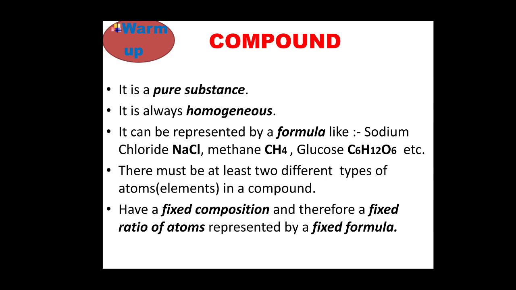It can be represented by a formula like sodium chloride, represented by the formula NaCl. That is, sodium is an element and chlorine is also an element. They combined to form what? A compound, that is sodium chloride. Similarly, methane CH4, glucose C6H12O6, etc. There must be at least two different types of atoms or elements in a compound. Remember, compounds have a fixed composition and therefore a fixed ratio of atoms represented by a fixed formula. Got it?